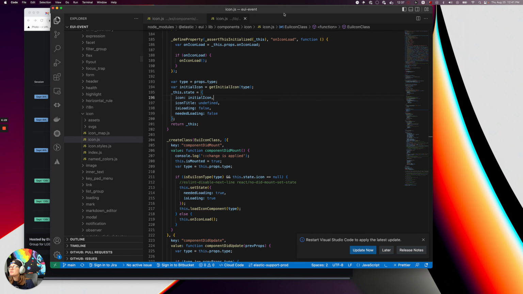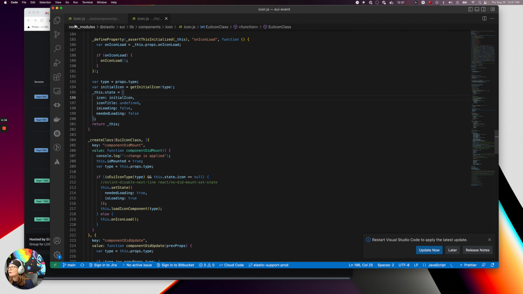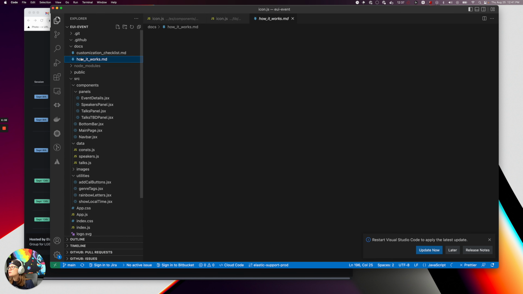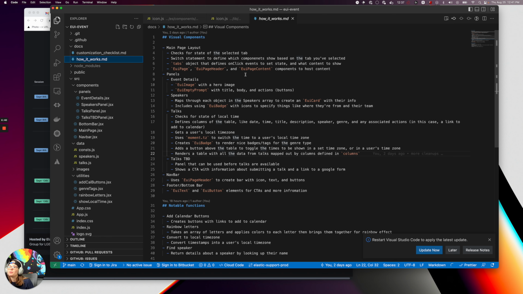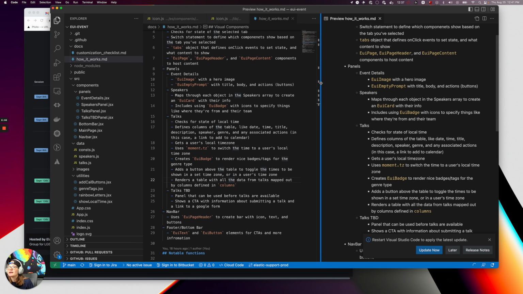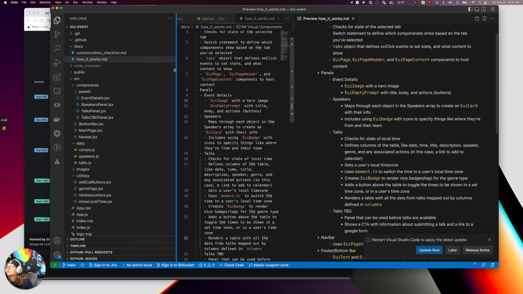But let's hop over to the code real quick. And I'm going to show you how this is broken out. So first of all, let me get up here. I created some docs to go with it, just to help walk you through it. And I'll open that up as a preview over here so you can follow along with me. But we will close out and look over here.